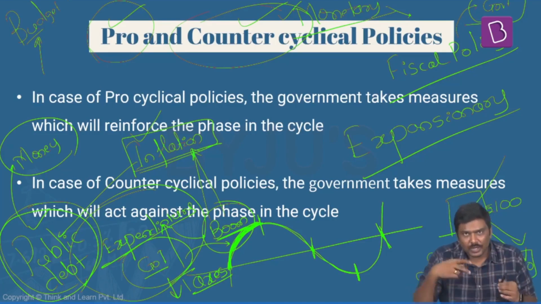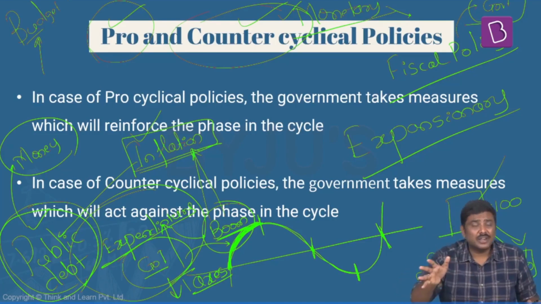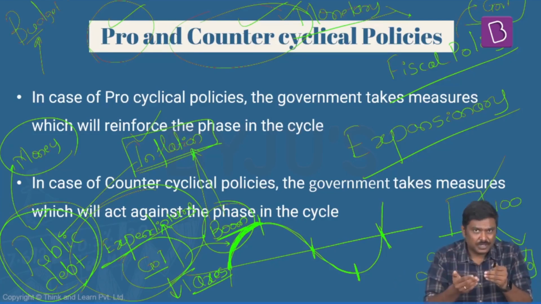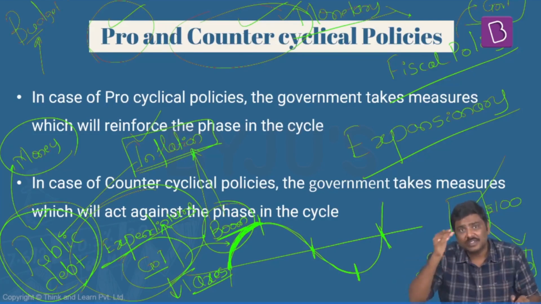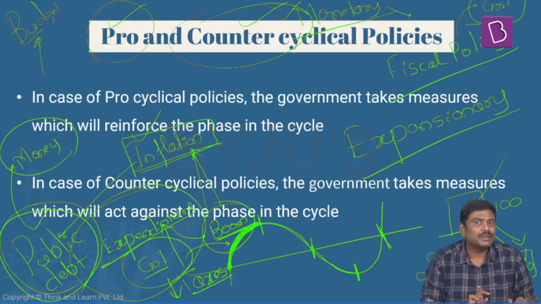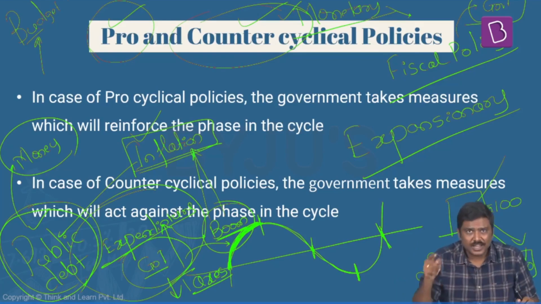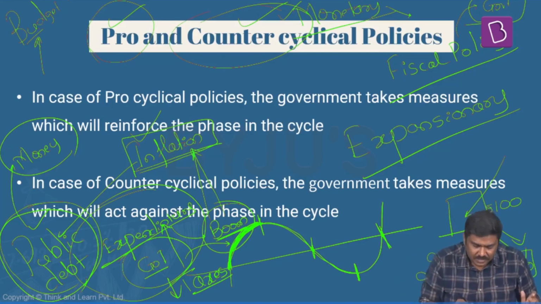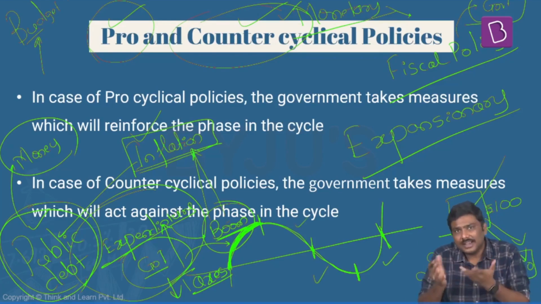So understand this, during boom the expenditure is already high, and government is also increasing its expenditure. Understand the logic here, such a type of policy will basically reinforce the cycle. I'll repeat the statement here. Such a type of policy where government will reinforce the cycle. What do you mean by cycle here? Either the boom phase or slowdown phase, recession or the recovery phase.